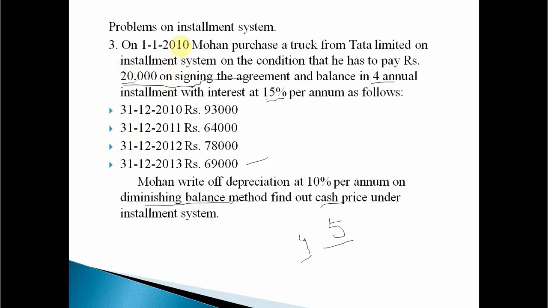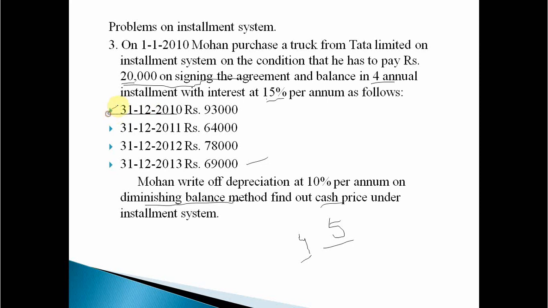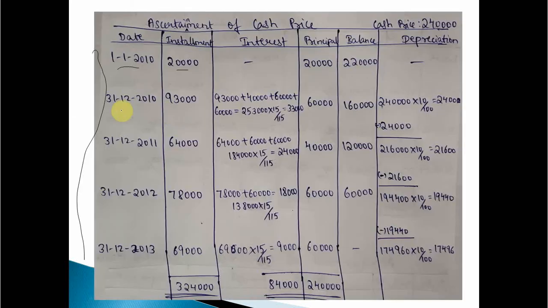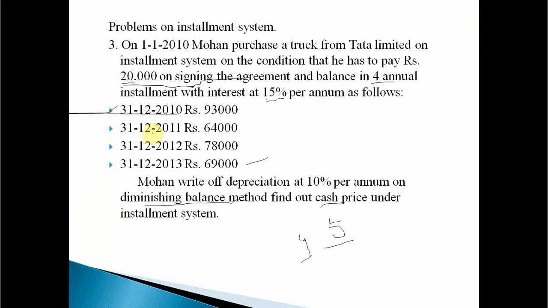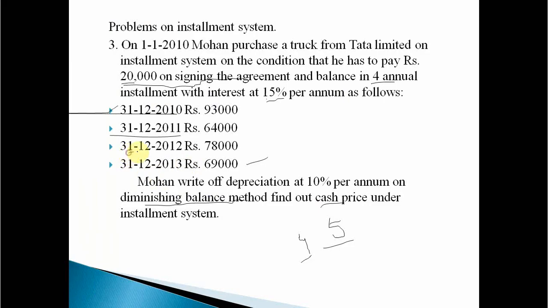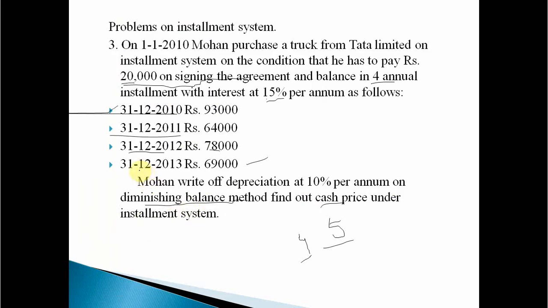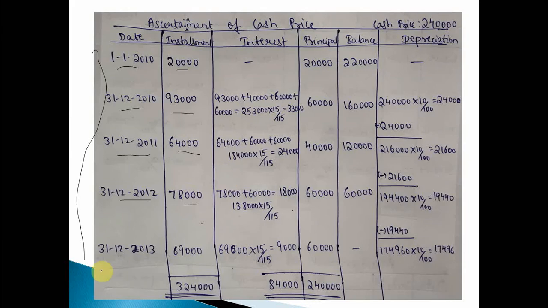On 1/1/2010 he has paid an advance of rupees 20,000, so we take 1/1/2010 advance 20,000. Then every year: 31/12/2010 93,000, 31/12/2011 64,000, 31/12/2012 78,000, and the last installment 31/12/2013 69,000.